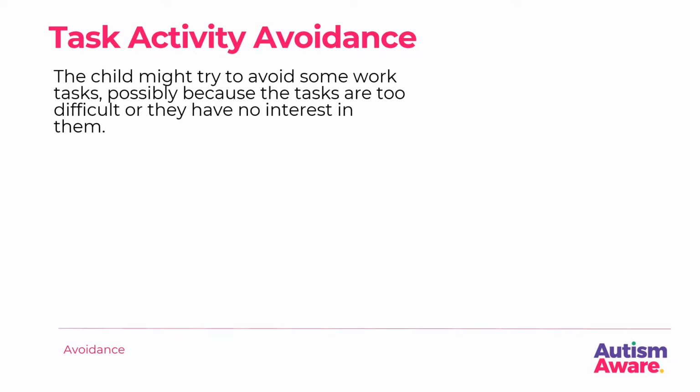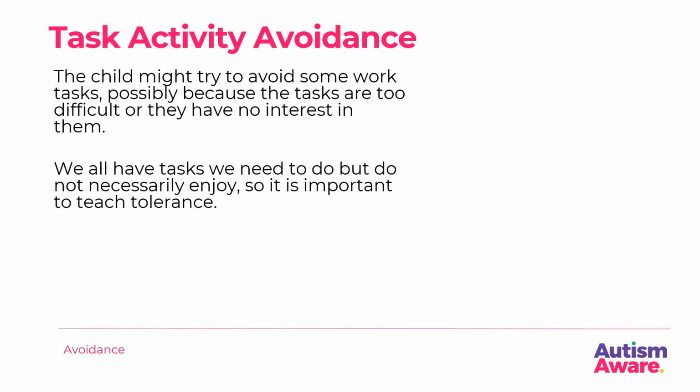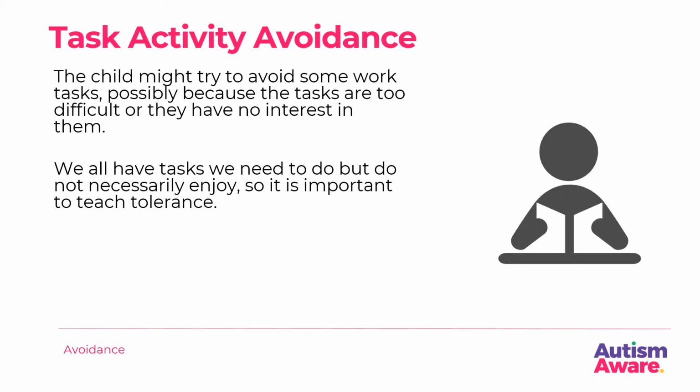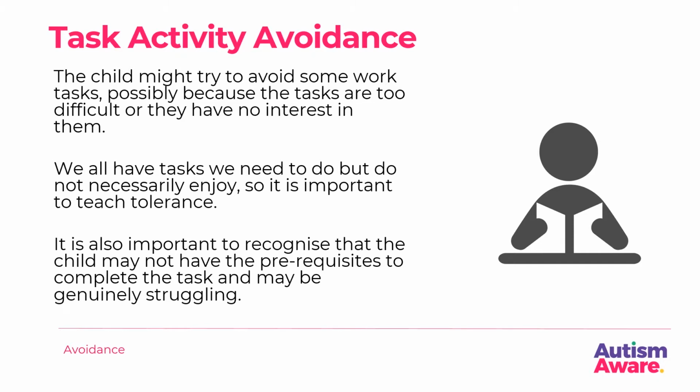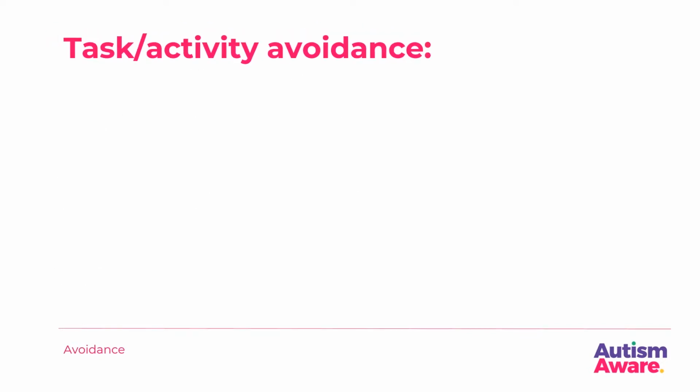The child might try to avoid some work tasks, possibly because the tasks are too difficult or they have no interest in them. We all have tasks we need to do, but do not necessarily enjoy, so it is important to teach tolerance. It is also important to recognise that the child might not have the prerequisites to complete the task and may be genuinely struggling.